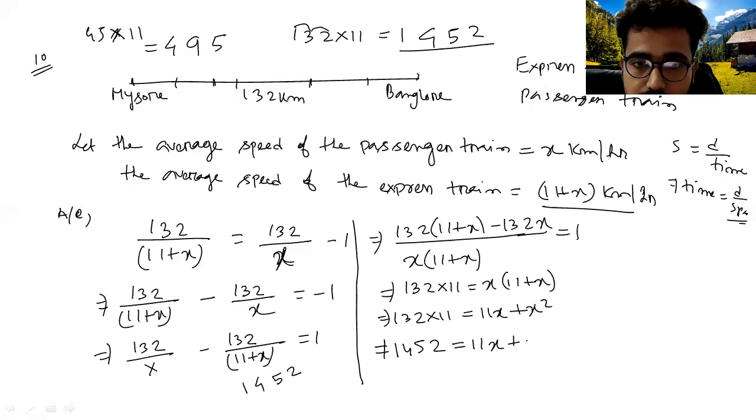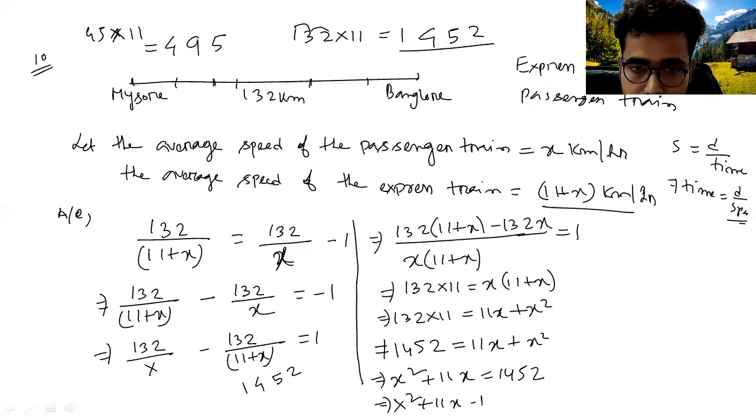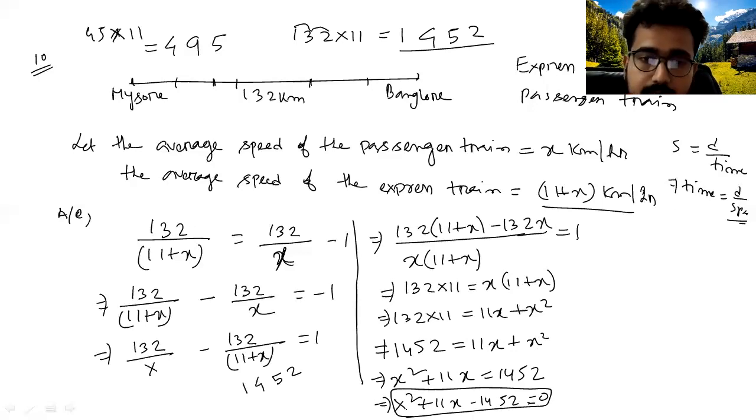Equal to 11x plus x square. Okay, up to this clear. Now you can write alternatively like this: x square plus 11x equal to 1452. Now see, if you take 1452 to the left hand side, it will be x square plus 11x minus 1452 equal to 0. So this is the equation. I have to find the values of x by any method, whether by using the quadratic formula, or by the factorization method, or by the completing the square method.